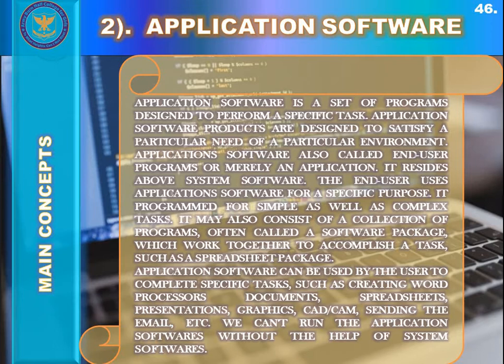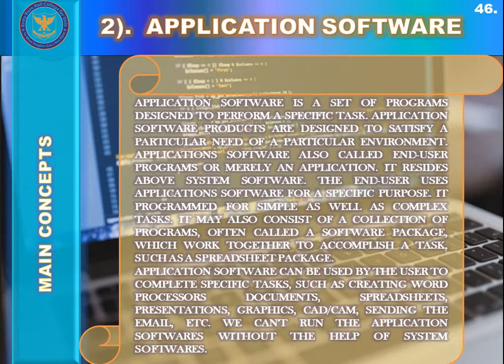When that need was felt, MS Word was developed. When a need was felt for electronic calculations, MS Excel was developed. Application softwares are also called end user programs, or merely an application, or simply an app.